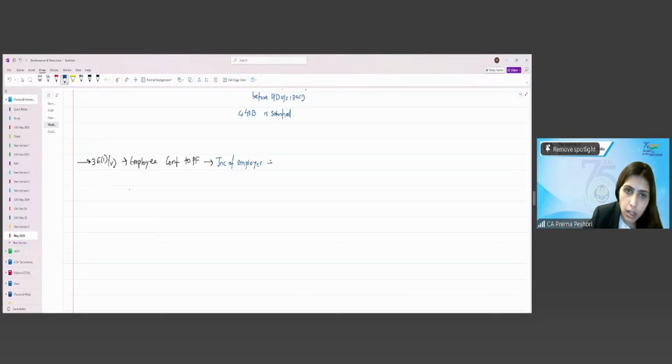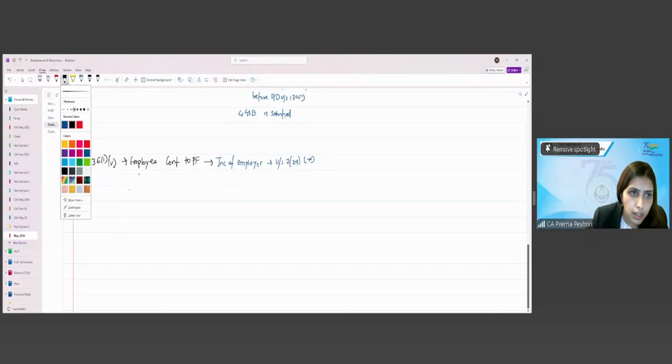This is considered income of employer under section 2(24)(x).